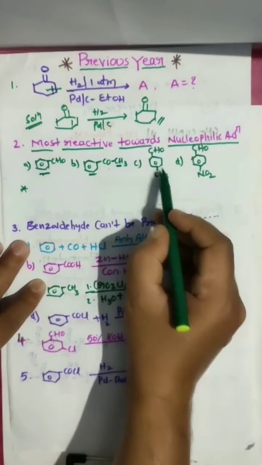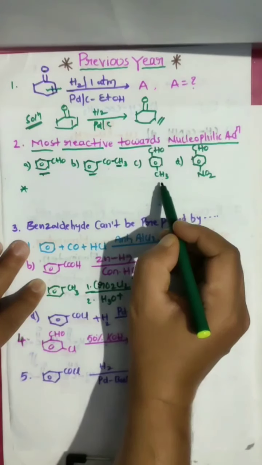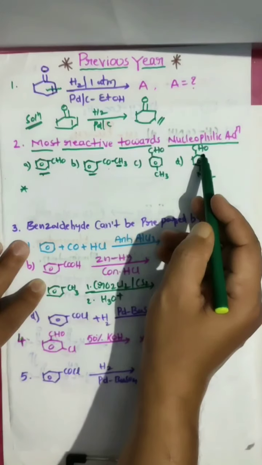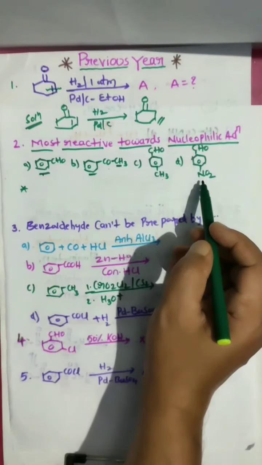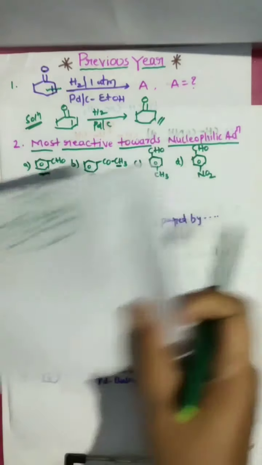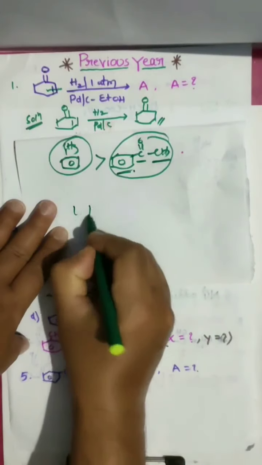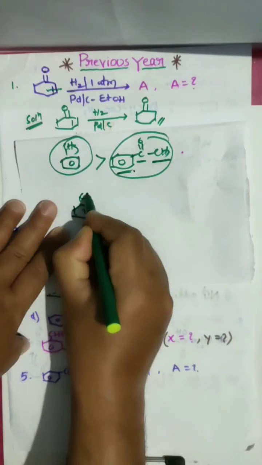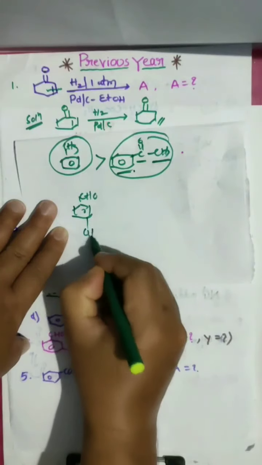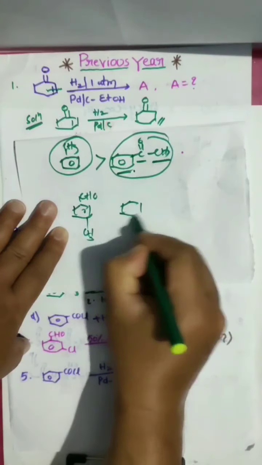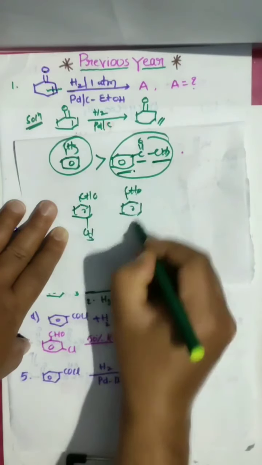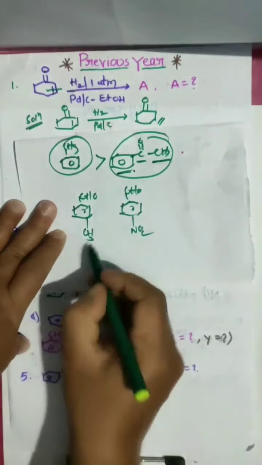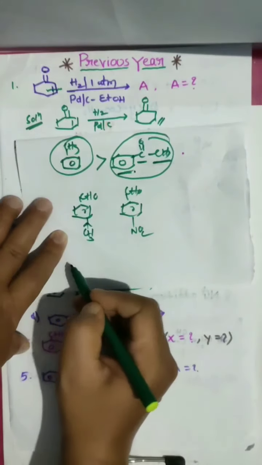And come to here. This is benzaldehyde, methyl substituted. This is benzaldehyde, nitro substituted. Look here, this methyl group is an electron donating group.